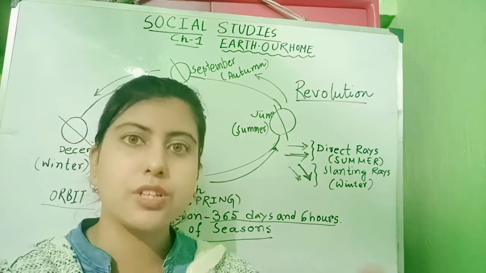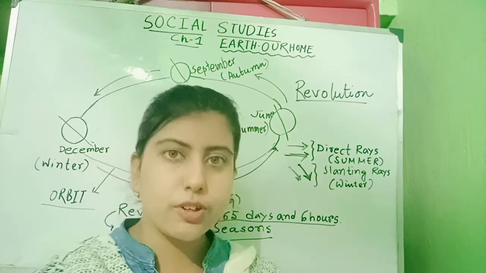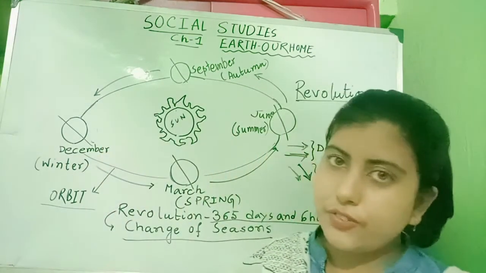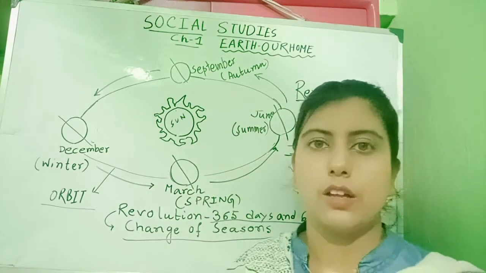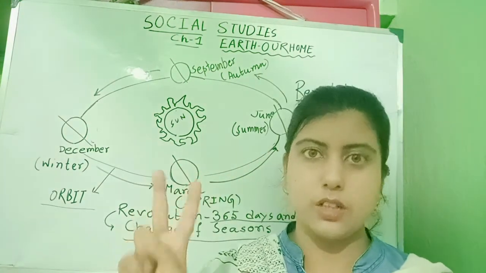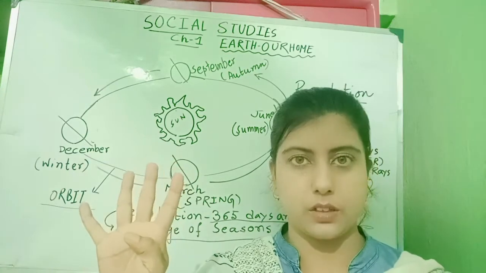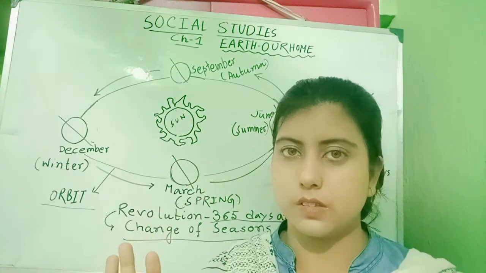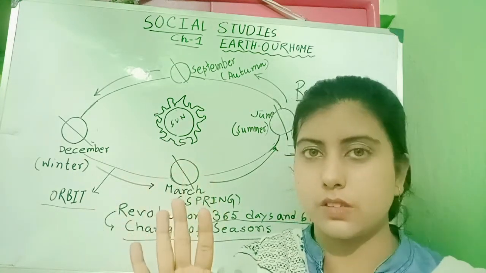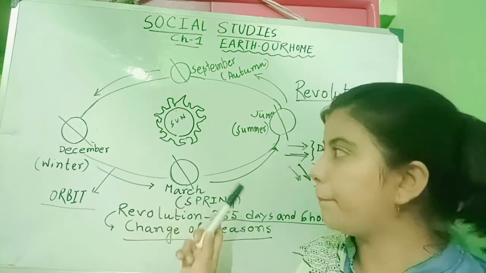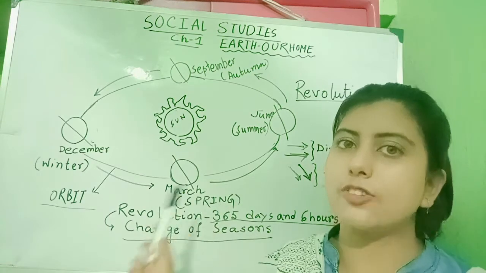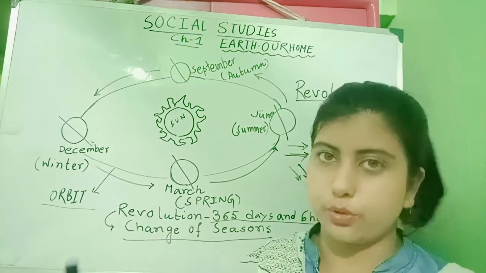Now throughout the year we generally face 4 types of season. They are summer, winter, autumn and spring. These are the 4 seasons. They are the main seasons throughout the year. Now I have here drawn a picture. This picture has also been given in your book.